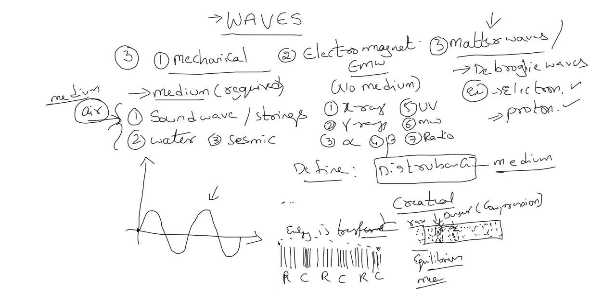So in mechanical waves, particles just oscillate about their mean position and transfer their energy, because work is done on them and force is applied, so definitely there will be energy, and that energy is carried throughout the wave.